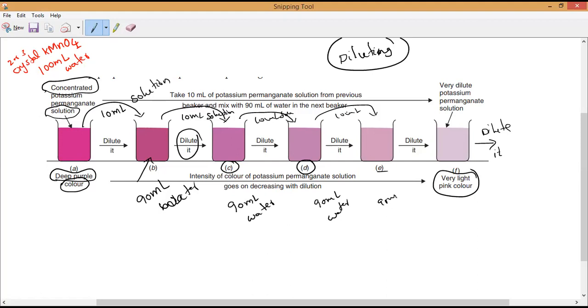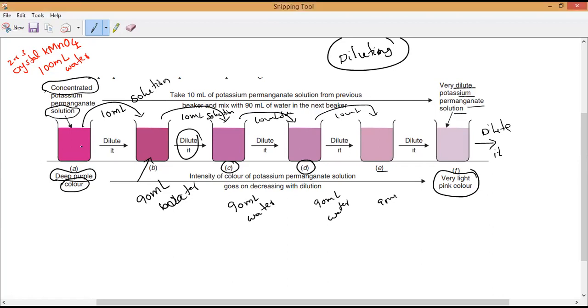But you can see a very light, very dilute potassium permanganate solution. But is the potassium permanganate still coming, or is it only water coming? No. Even though you have done it 5, 6 times, we are still seeing the color of the solution, which means potassium permanganate is transferred. So we now have a very light pink color. From this experiment, just 2 or 3 tiny crystals of potassium permanganate can impart color to a large volume of water. Yes or no, guys? Please respond, everybody.